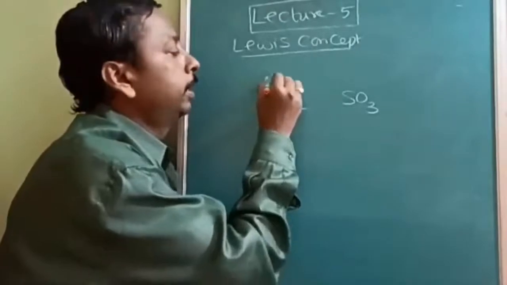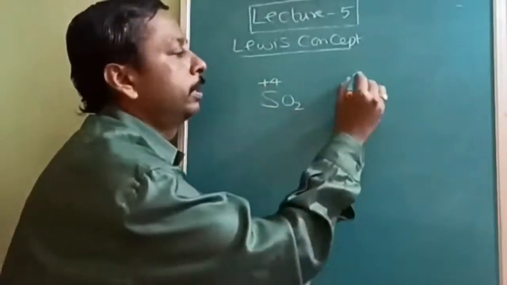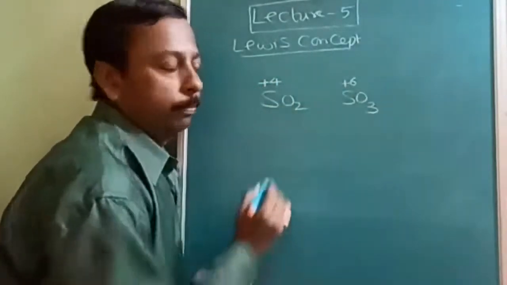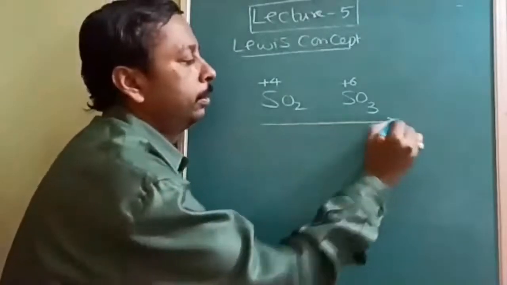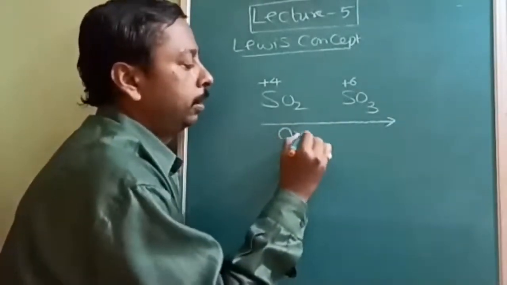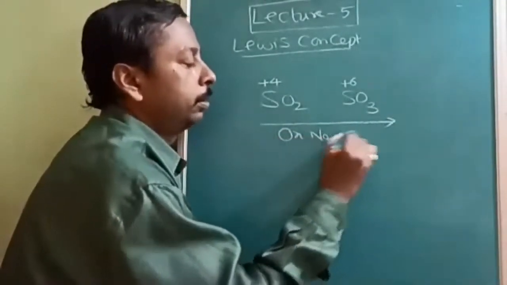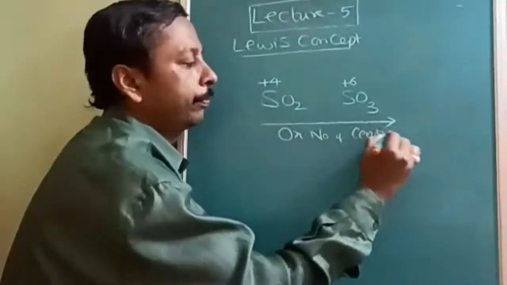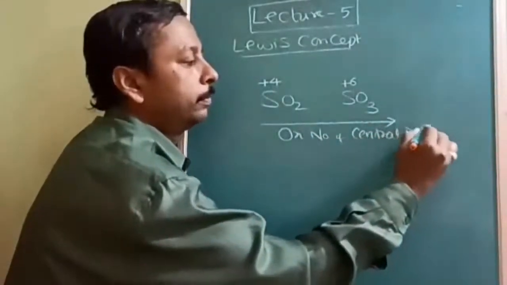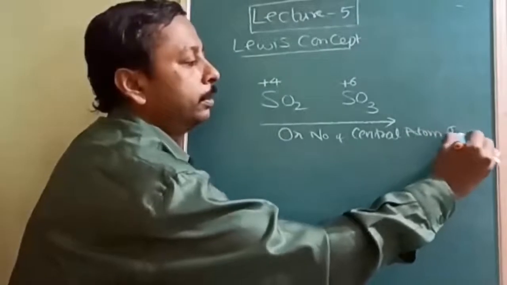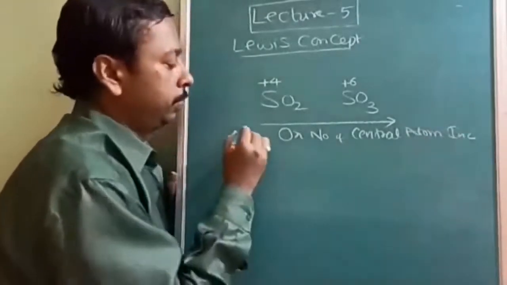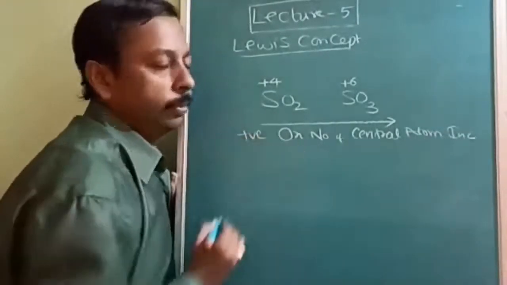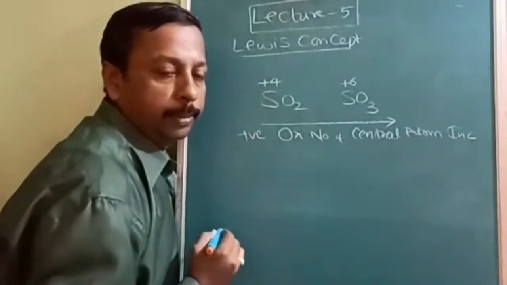Here sulfur dioxide is +4 oxidation and sulfur trioxide is +6 oxidation. From left to right, the oxidation number of the central atom increases. What? Positive oxidation number of the central atom increases.